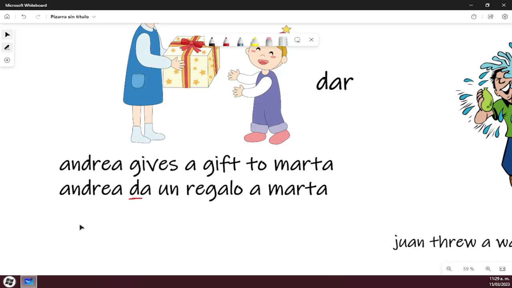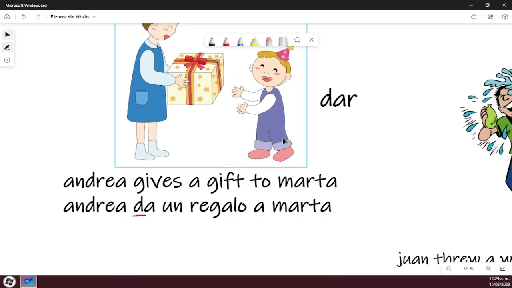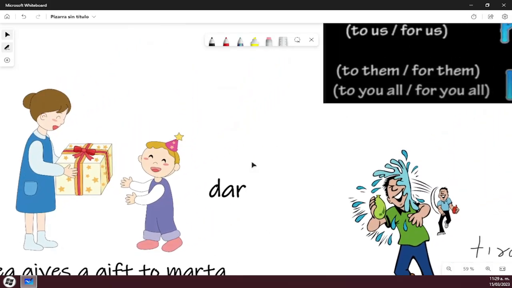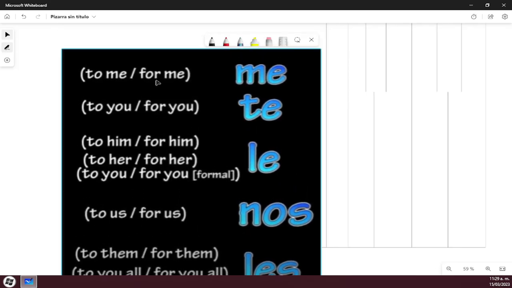Okay, so which indirect pronoun are we going to use? We're going to use the indirect pronoun of Marta. Marta is a girl. So let's see which one should we use. So it's for me. I am receiving the action of the verb. No, I'm not. So it's not this one. Is you? You are receiving the action of the verb? No, it's not for you. It's for him? No, it's not for him. It's for her or to her? Yes, she is a woman and she's receiving the action of the verb. So we have to put this le.